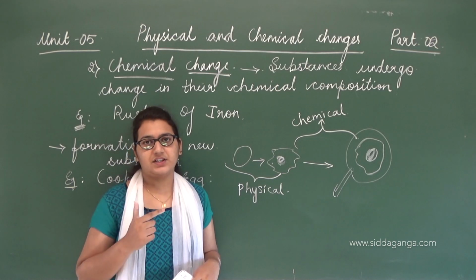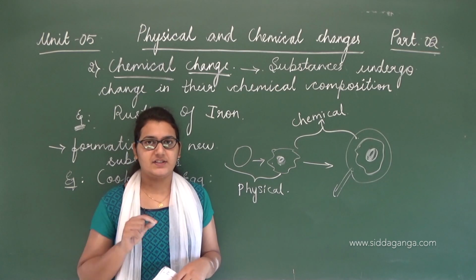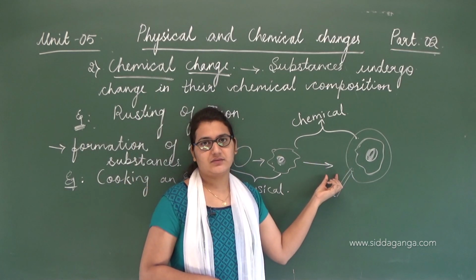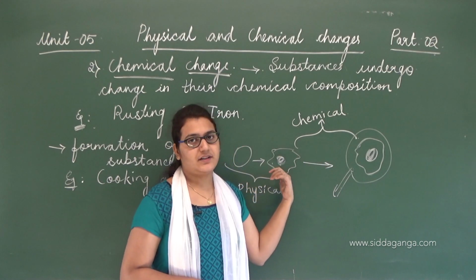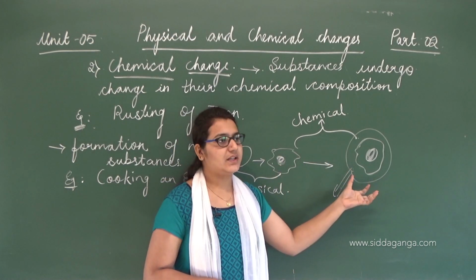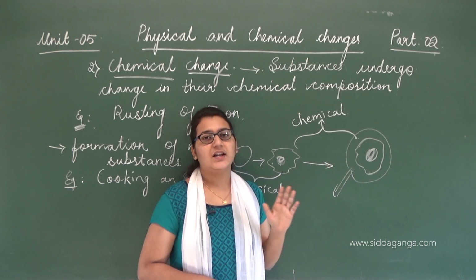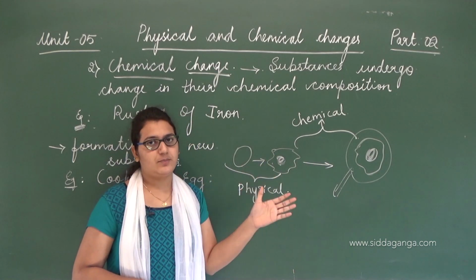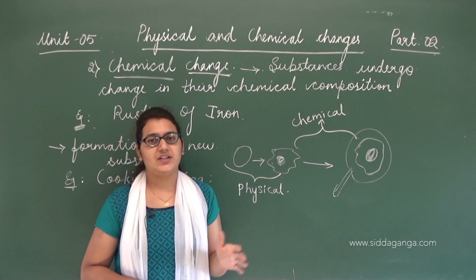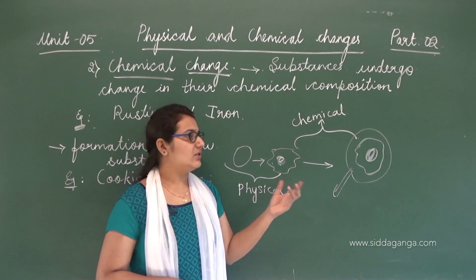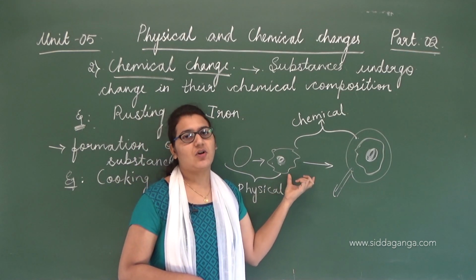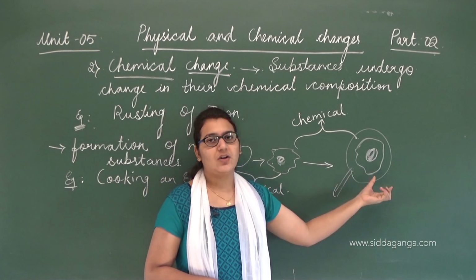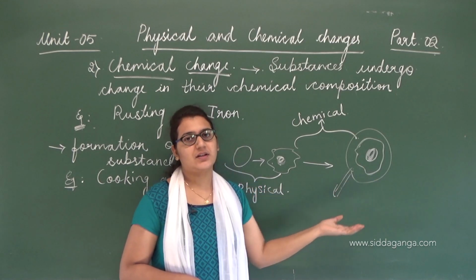So what happens in physical changes? There must be a change in the physical properties, right? But here there is also a physical change: the egg white is a liquid, and because of omelette making, that turned into solid. So in chemical changes, it doesn't matter whether there is a change in the physical properties or not, there will be a change in the chemical composition. Whatever proteins we had in the raw egg, that protein structure changed when we made the omelette of it. So that is the chemical change I am saying.